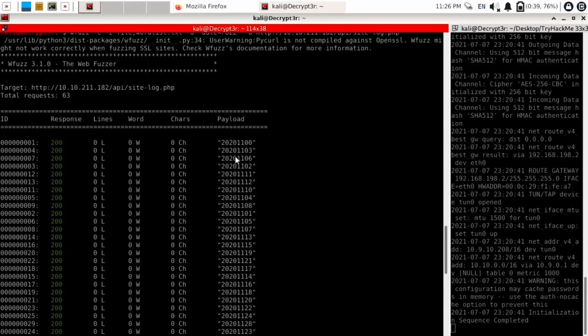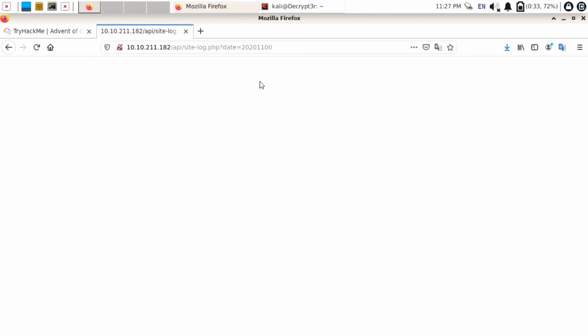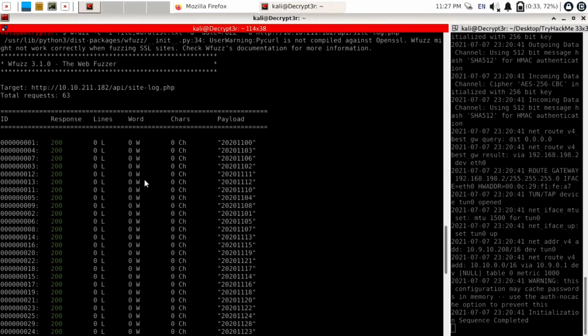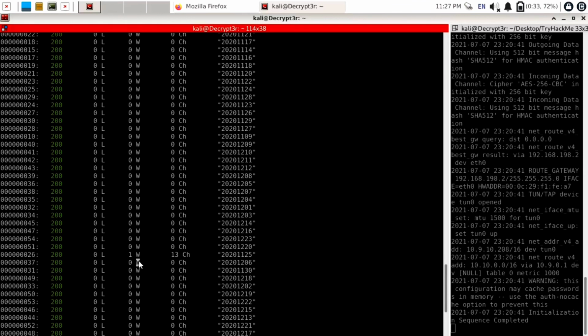Let's try to copy a payload from this and enter it into our URL. I will just copy our first payload, open Firefox and paste it in front of the equals sign, and hit the enter button. You can see it is not showing anything because it doesn't contain any value. This is not the right answer. So open Terminator again and try to find a payload which has some words or characters. Here you can see these don't have any words or characters, so scroll down below and try to find a payload which has characters or words. Here you can see this payload has 1 word as well as 13 characters.